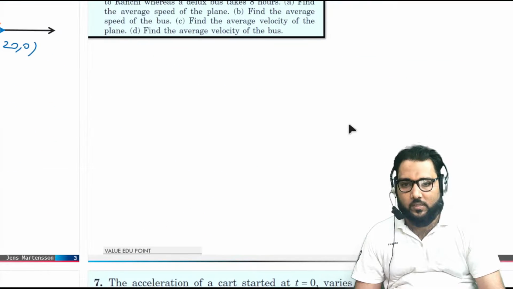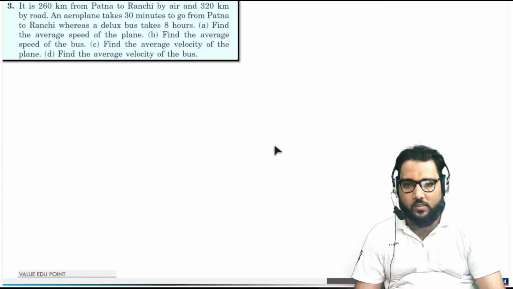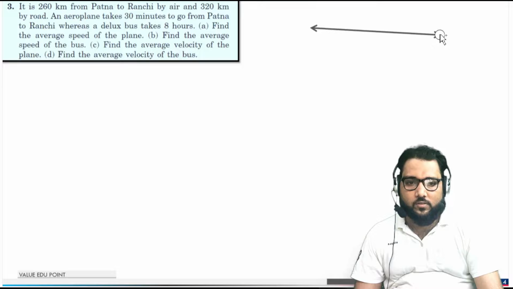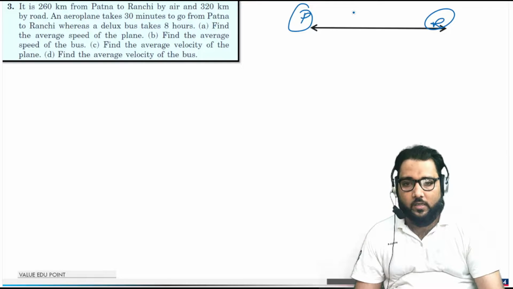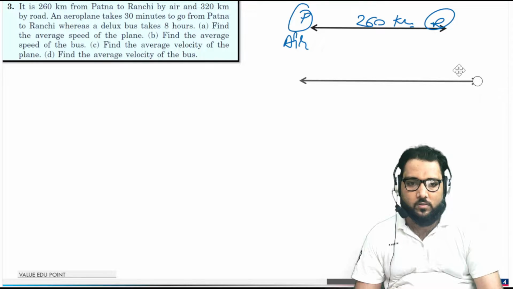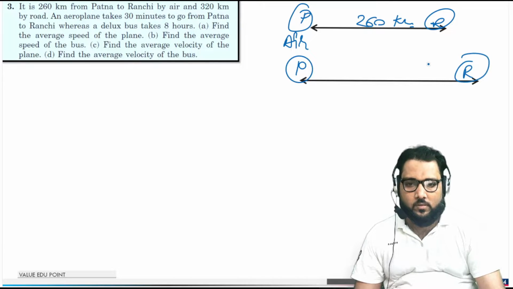Now we will go to the next question. Again, this is a good question, guys. What the question is saying: there are two places here. This is Patna, this is Ranchi. By air, the distance between these two places is 260 km. When you go by road, the distance is more, and that comes out to be 320 km.